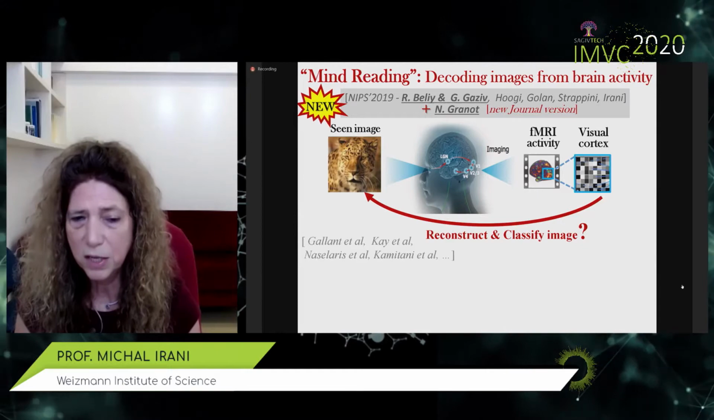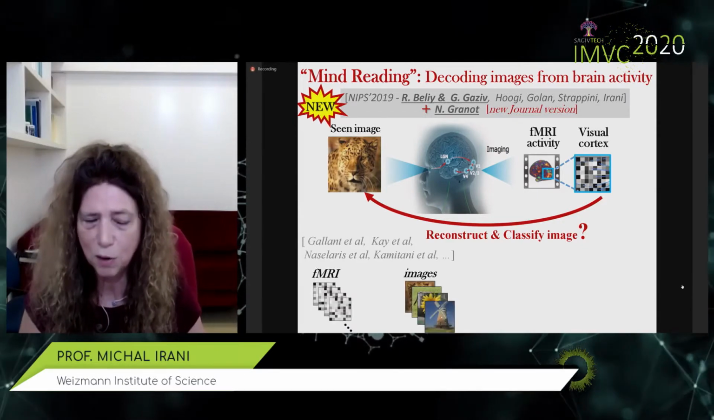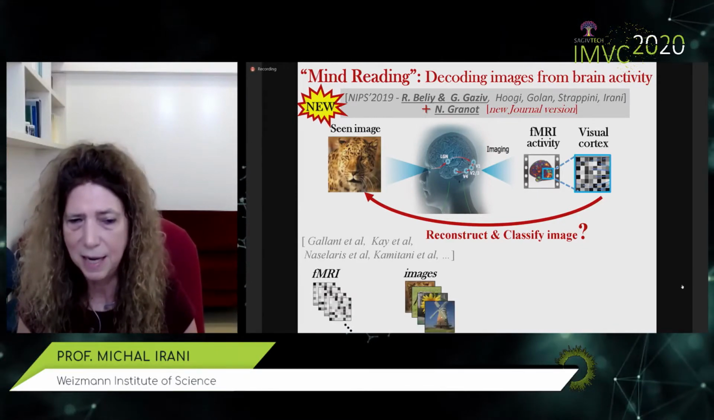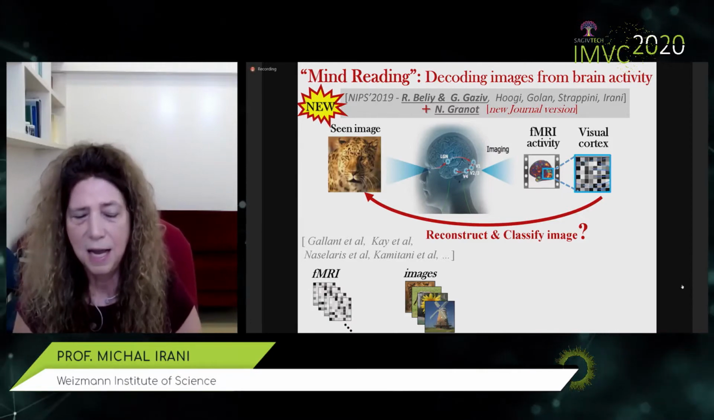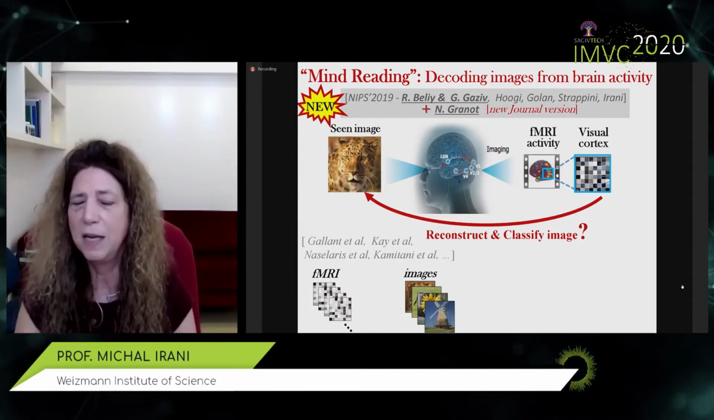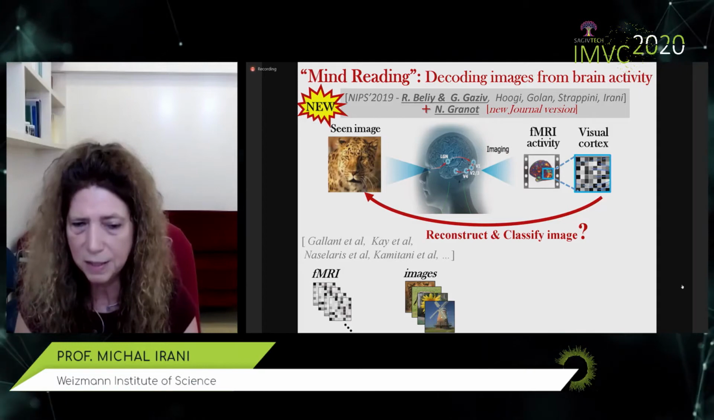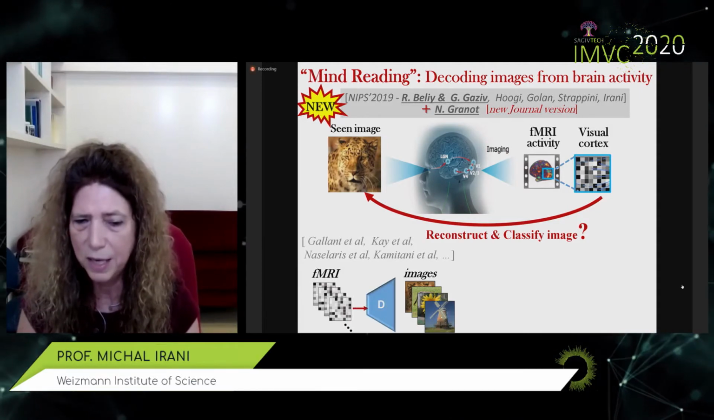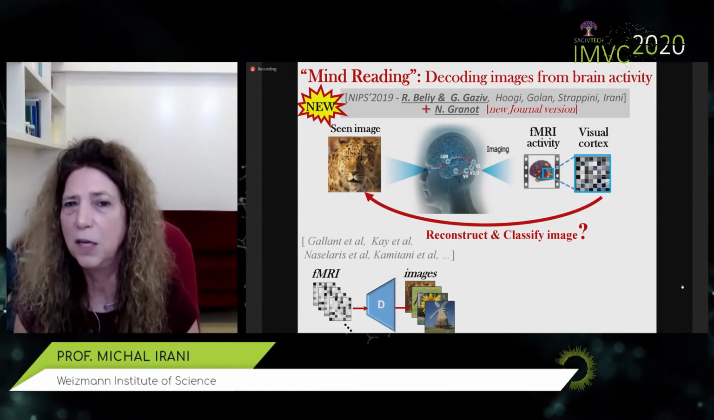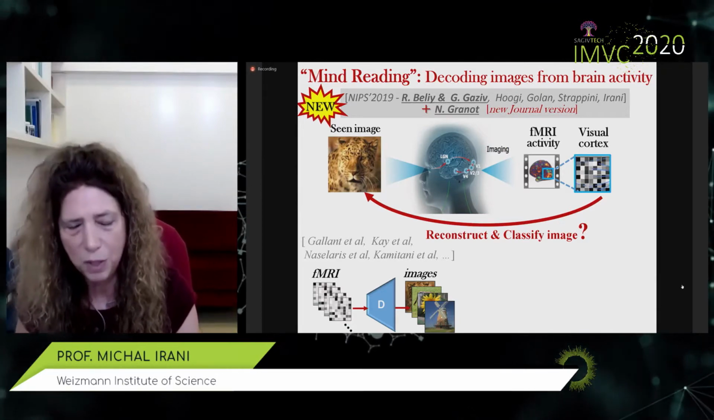Now, of course, this is not a new problem. People have been looking at this for more than a decade. People like Gallant, Kay, Naselaris, Kamitani. They were looking at pairs of images and their fMRI recordings and trying to see whether they can find a mapping, a decoding from the fMRI to images.